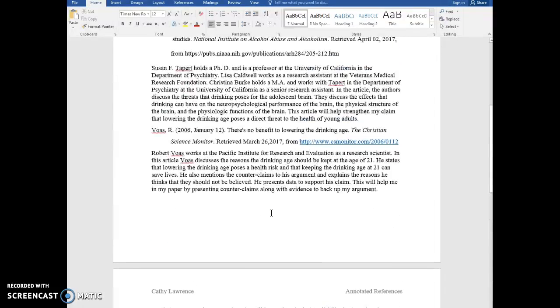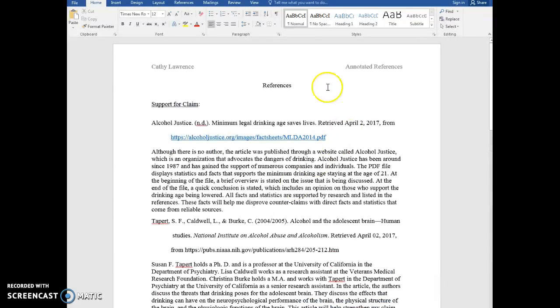So your assignment is to go onto Blackboard, answer the first few questions about your position, the reasons you're taking that side, and what the counterclaim is saying. And then you're going to upload this annotated reference sheet to the link provided on Blackboard. Looking forward to hearing your argument topics. And remember that your research should be academic in nature, so go back to those databases that you learned about in the first unit of our course.